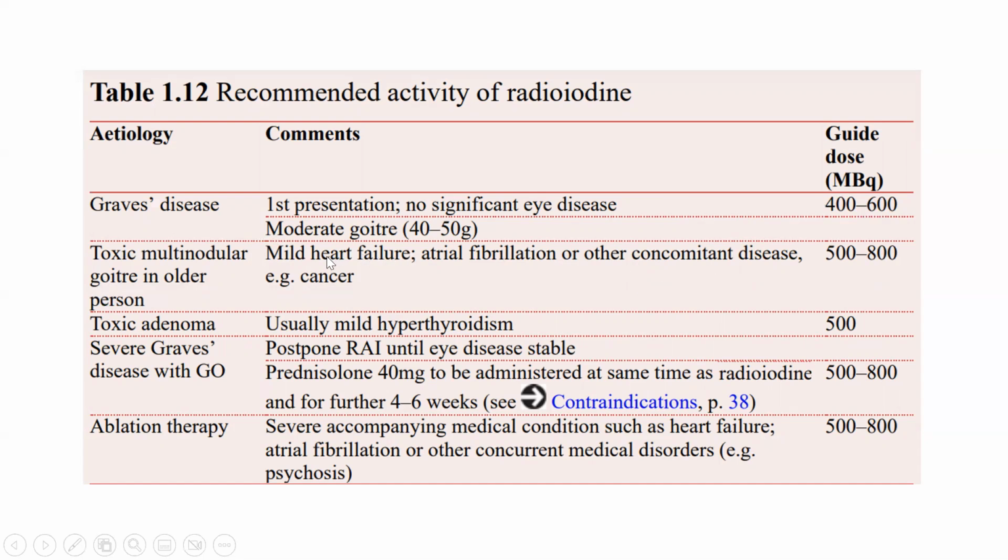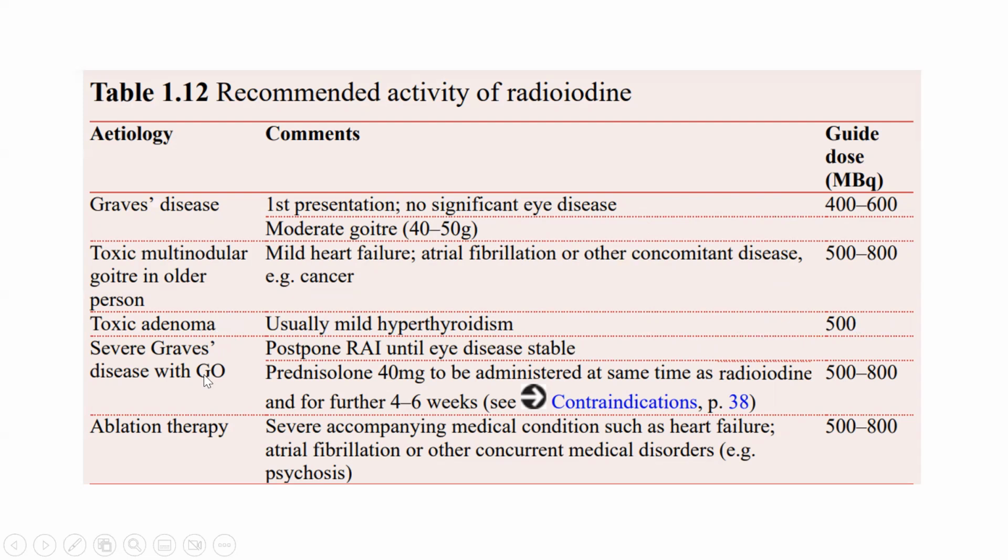We should always be careful about patients having heart failure, atrial fibrillation, or other concomitant heart disease, for example cancer, when we are thinking about giving radioiodine. Toxic adenoma, toxic nodule basically, 500 MBQ. So toxic multinodular goiter has a higher dose, 500 to 800. If it is only a toxic nodule, around 500 MBQ. Graves' disease, first presentation, 400 to 600 MBQ.